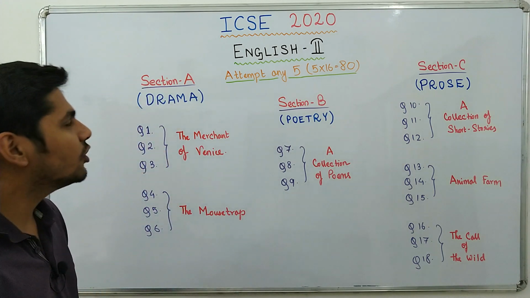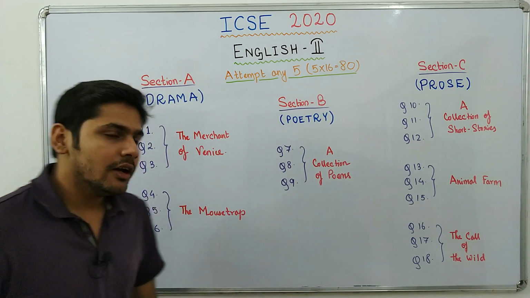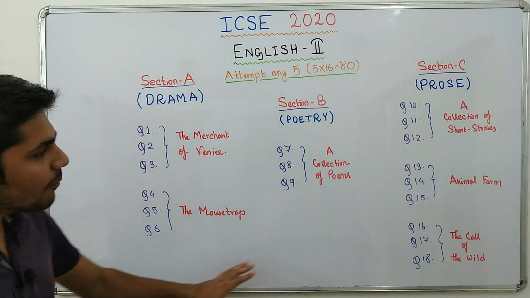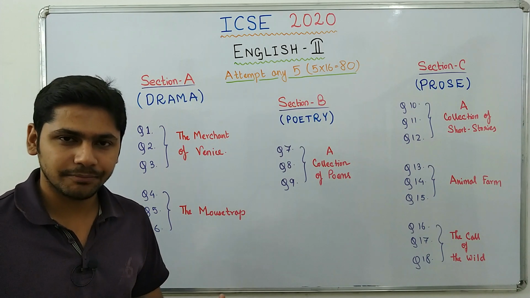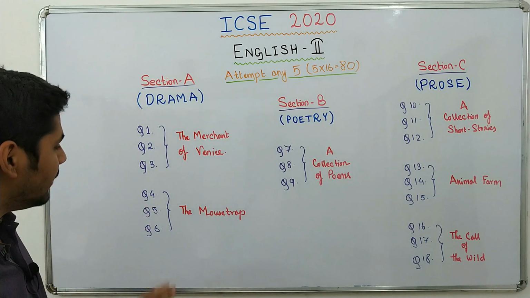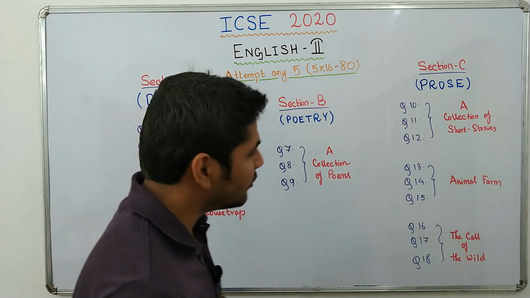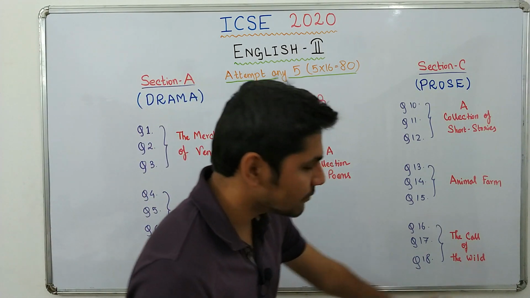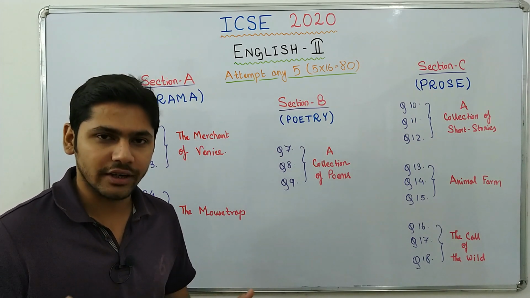Okay. Now you have to attempt any 5, but how will you attempt? You will have to attempt 1 from each section and after that you can attempt any 2 of your choice. So basically you will have to attempt 1 from section A, 1 from section B and 1 from section C. And the remaining 2 questions you can attempt from anywhere of your choice.